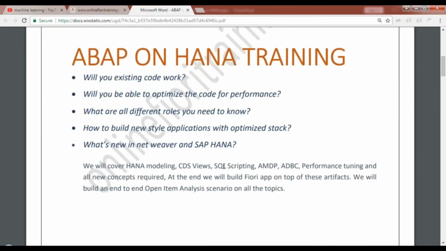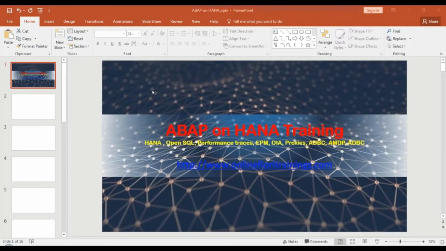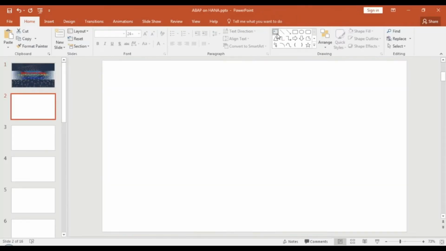Now let's quickly move on to our demo and understand what evolution we are talking about here. What does it mean for you working on ABAP on HANA, and what is the code to data paradigm in SAP? So let's move on to our introduction to SAP ABAP on HANA.